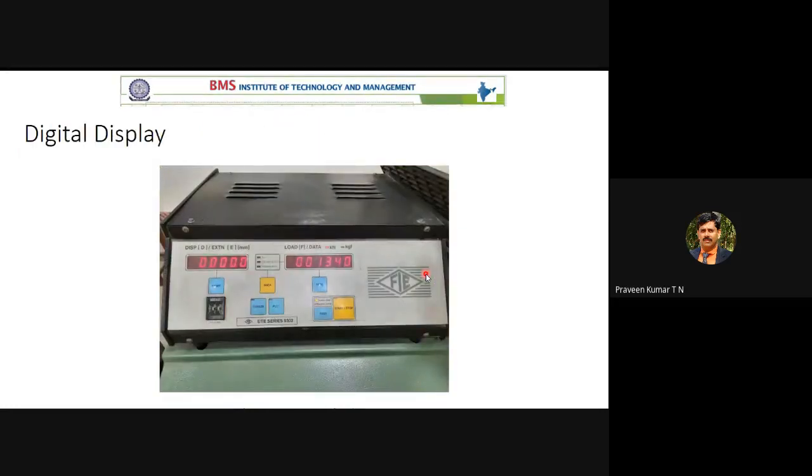Now I am talking about the information you have to note down in this test. You have seen the video, and these are the actual photographs of our machine. One is the bending load and the other is the behavior, how the material behaves when it is subjected to bending load. Behavior is nothing but deformation, also referred to as displacement. There is one separate digital indicator for the displacement. Similarly, one more indicator is for the load. Most of the time you get the load in terms of Newton.